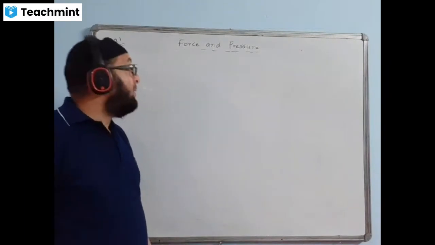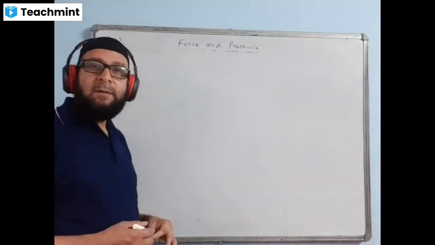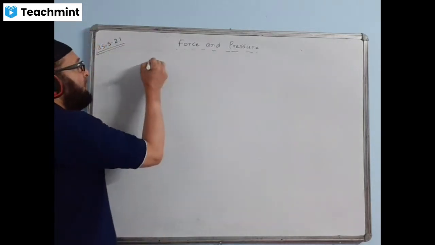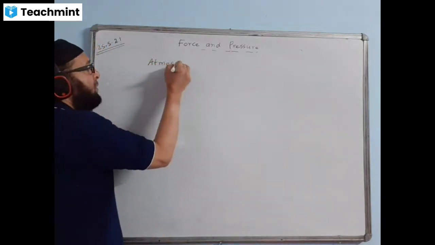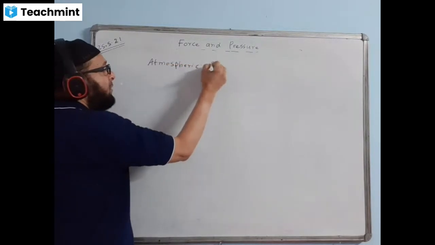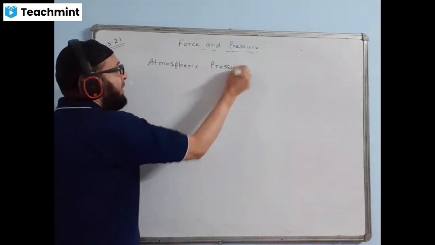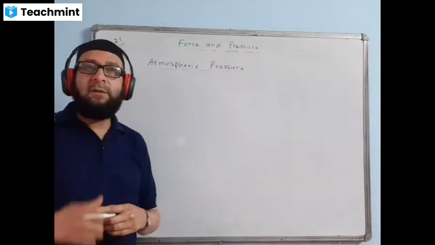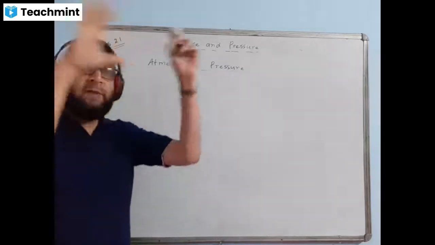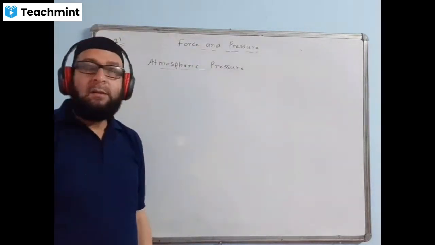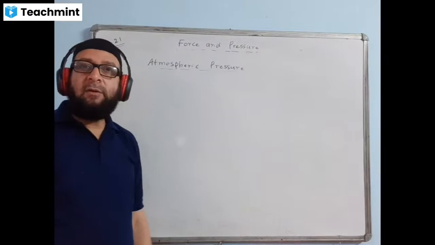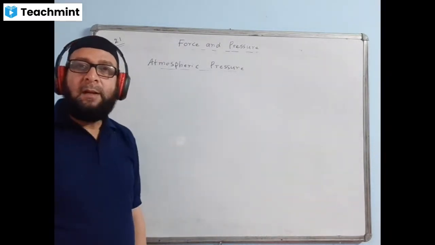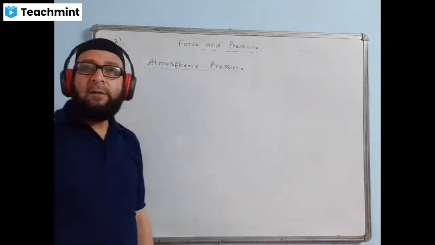All right, so let us complete the chapter force and pressure. We were doing the last part, atmospheric pressure. The pressure exerted by the air column on all of us. The pressure exerted by the gases of the atmosphere on all of us is called atmospheric pressure, because they also have certain weight, and due to the weight they exert pressure.